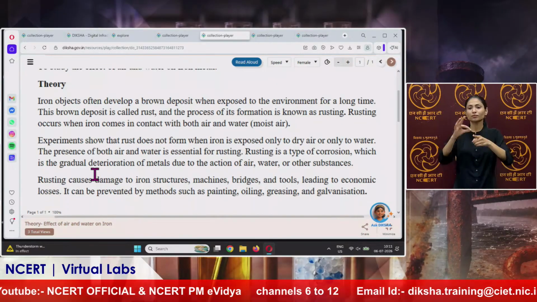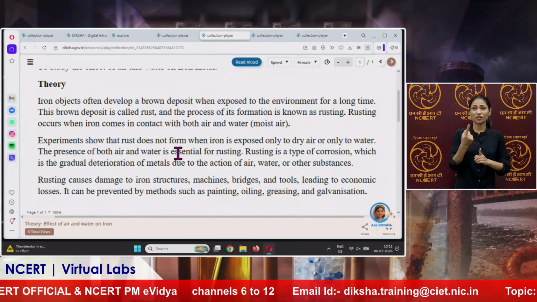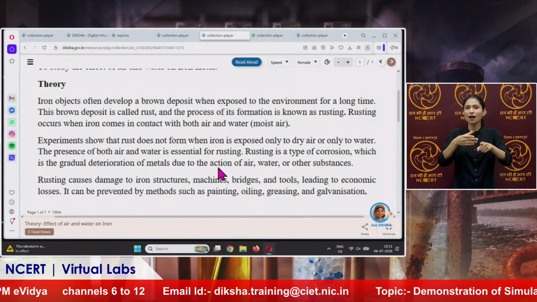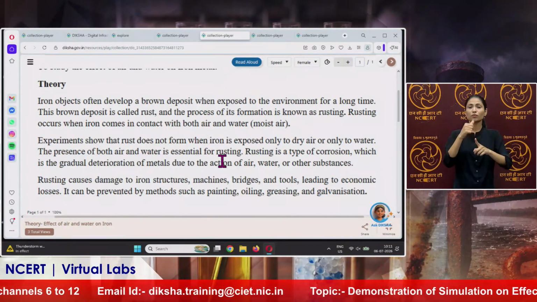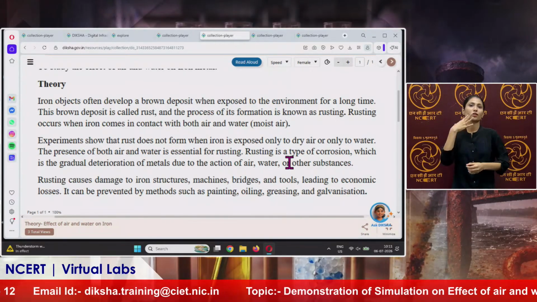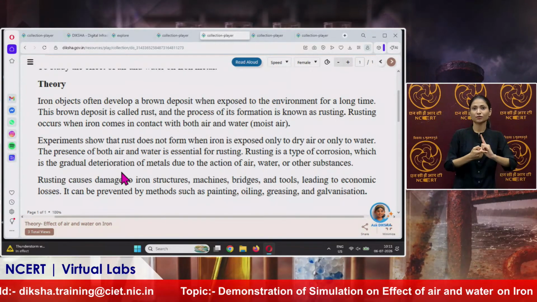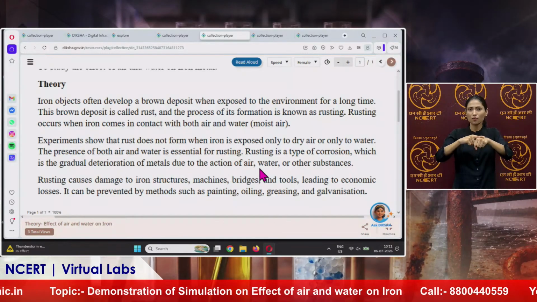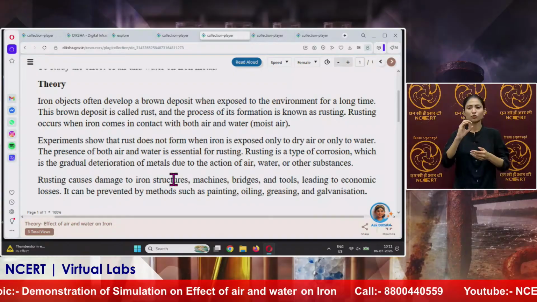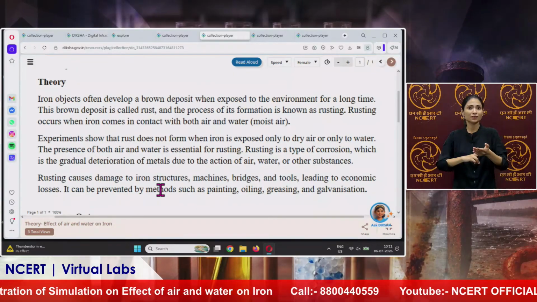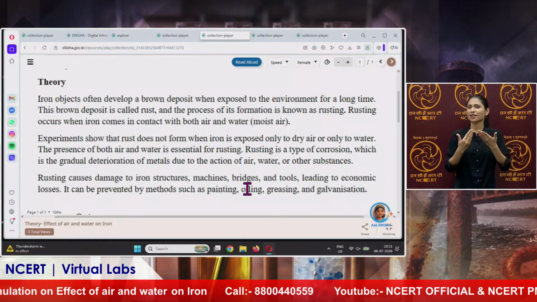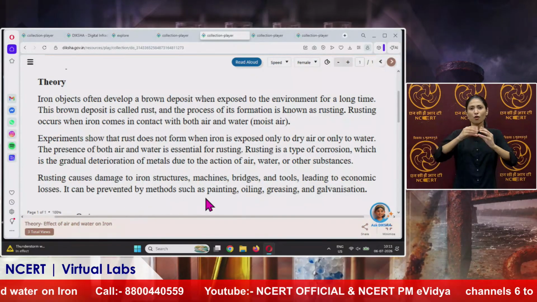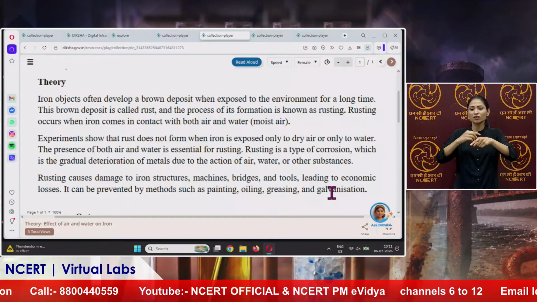Now experiments show that rust does not form when iron is exposed only to dry air or only to water. The presence of both is essential for rusting, and rusting is a type of corrosion, which is the gradual deterioration of metals due to the action of air, water or any other substance. This rusting causes damage to iron structures, machines, bridges, tools, leading to economic losses, and it can be prevented by methods such as painting, oiling, greasing and galvanization.